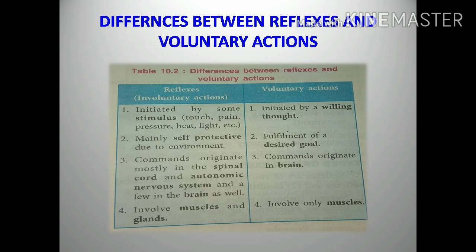Here, some commands originate in the spinal cord region or autonomic nervous system, or in the brain region. In voluntary actions, commands originate in the brain, because thinking and intelligence are located in the brain, that is, in the cerebrum region. Next, involuntary actions involve muscles and glands. A response is shown by the muscles or glands. But voluntary actions involve only muscles. Only muscles show the response. That is voluntary actions. So these are the differences between voluntary and involuntary actions.